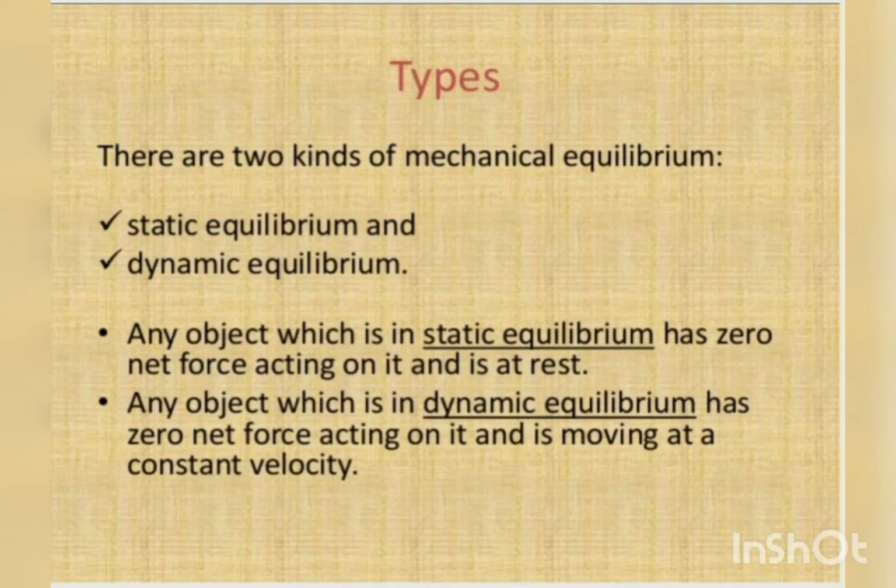There are two kinds of mechanical equilibrium: static equilibrium and dynamic equilibrium. Any object at static equilibrium has zero net force acting on it and is at rest. Any object in dynamic equilibrium has zero net force acting on it and is moving at a constant velocity. When dynamic equilibrium acts on a body, the body moves with a constant velocity.